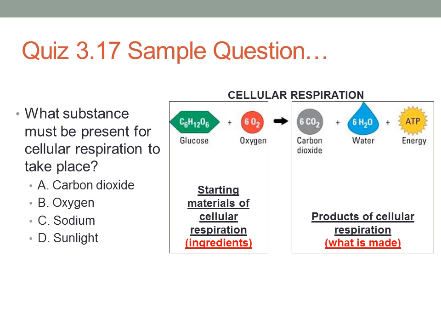So would it be A, carbon dioxide, B, oxygen, C, sodium, or D, sunlight? We see that the two ingredients are glucose and oxygen. So the best answer for this one would be B, oxygen.